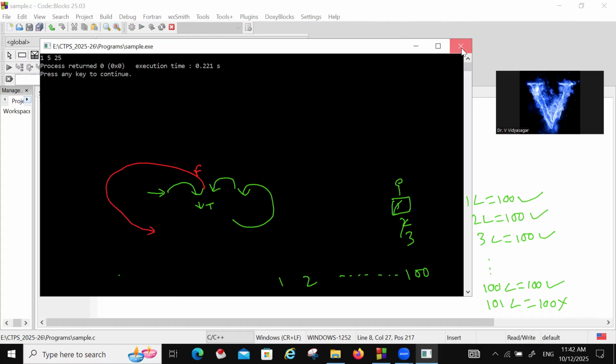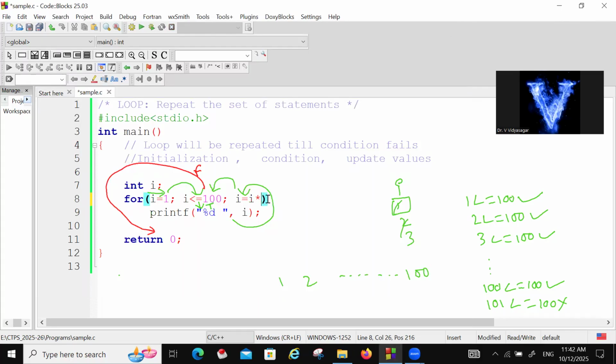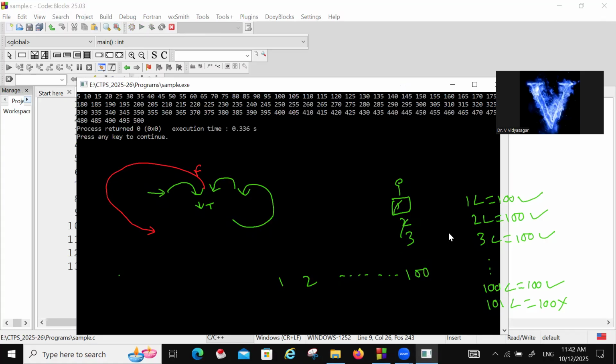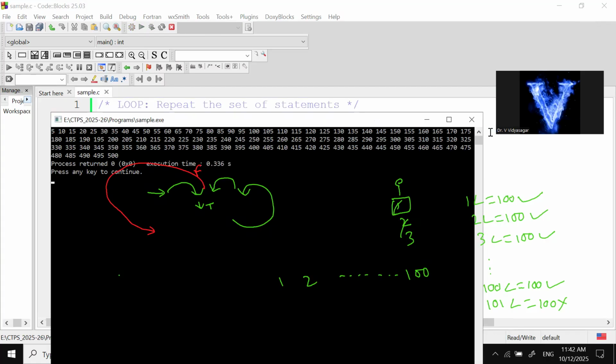So like that. 5 multiples means we have to consider this. Here we have to use into 5. Into 5 means all 5 multiples will be printed. 5, 10, 15. Okay. So as per your requirement, you can do.